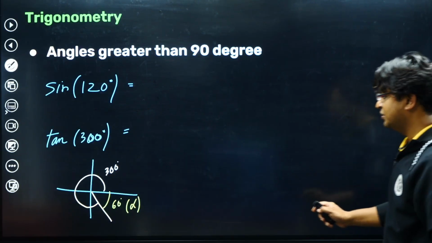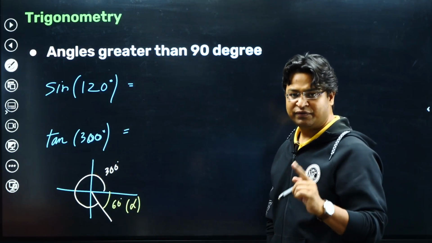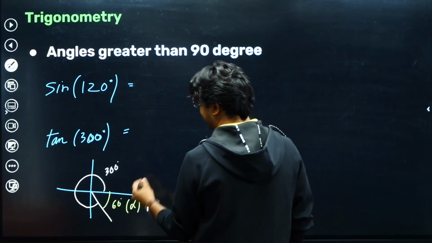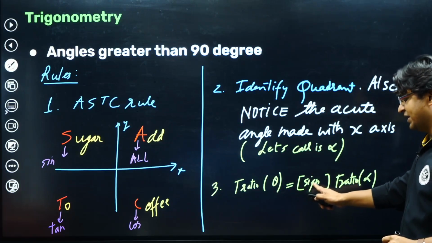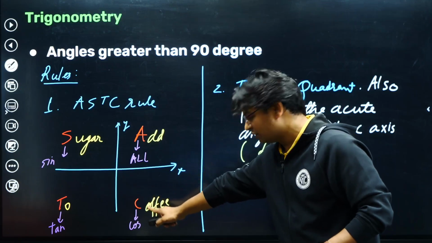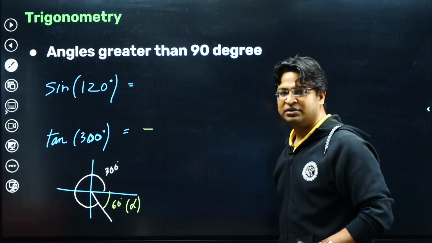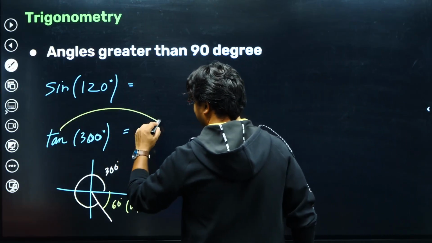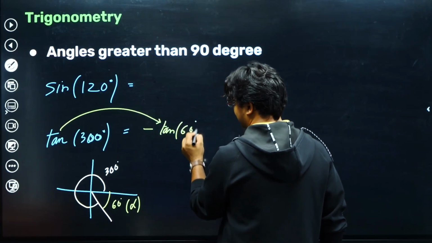Let's do it. So tan 300 falls in the fourth quadrant. In the fourth quadrant, cos is positive, tan is negative. So according to the ASTC rule, the sign is negative, so I put the negative sign here. Then I copied the same trigonometric ratio, tan, and alpha is 60 degree.